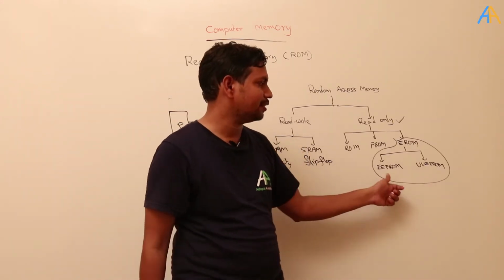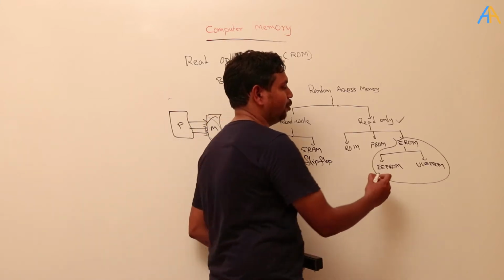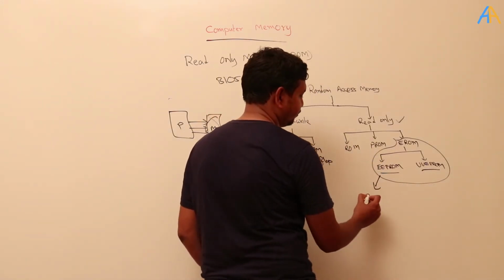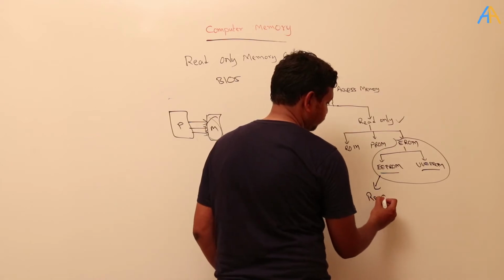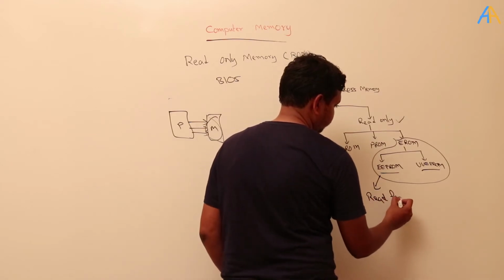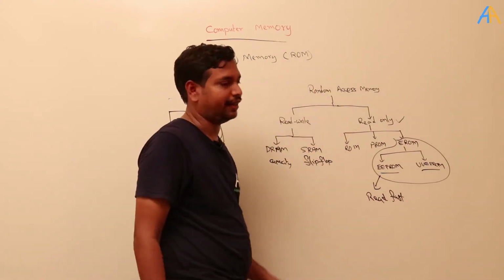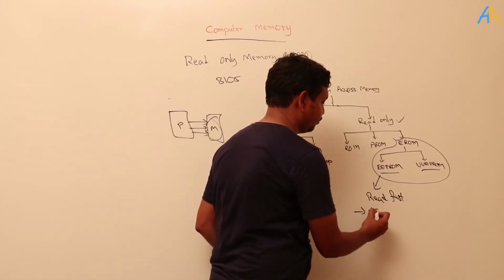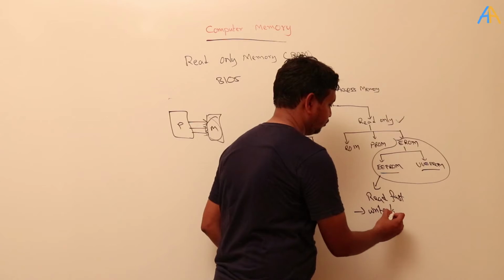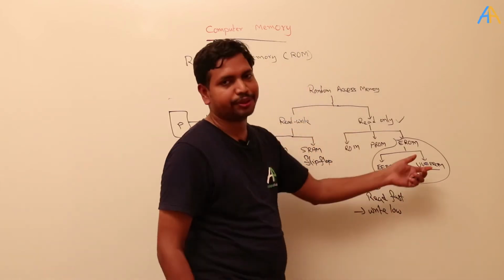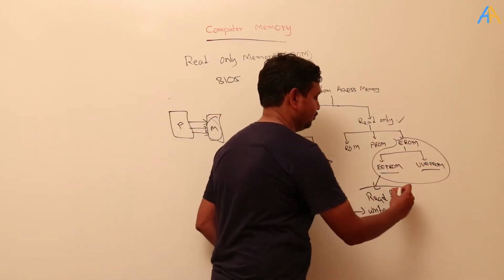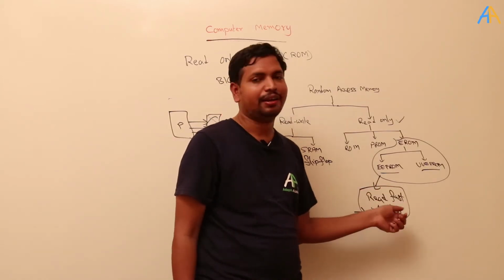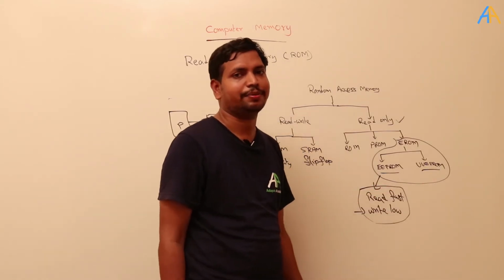So here you have to remember that in EEPROM or ultraviolet PROM, we can read fast, but erasing and writing will take longer time, write slow. Okay, EEPROMs and UVPROMs, you have to remember this point. We can read the data from them faster, but writing data takes longer time. Okay, these are the types of memory.